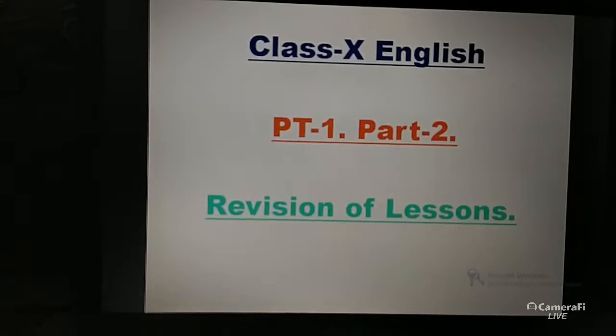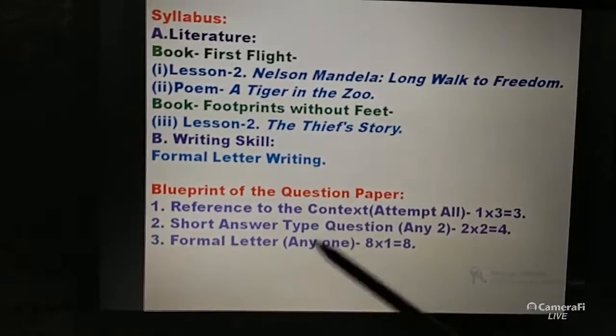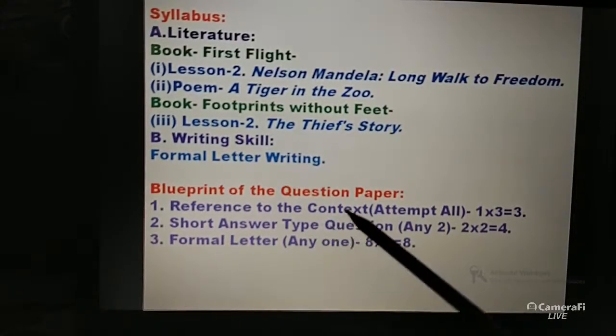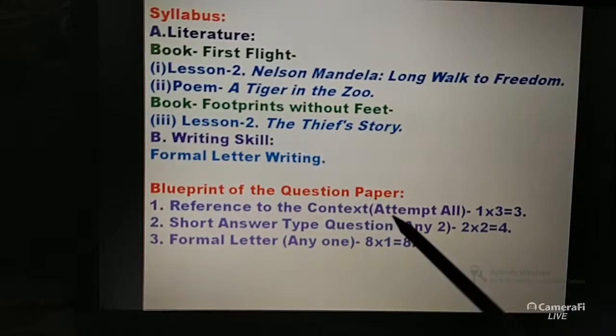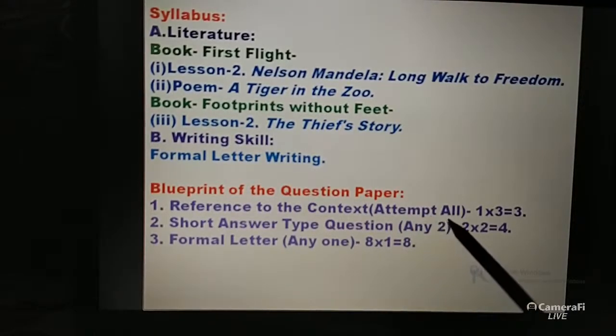So in the first part, first periodic test, second part, which will be of 15 marks, in the division of lessons, basically the types of question that will come is reference to the context, means a line will be taken from either of two of the stories.